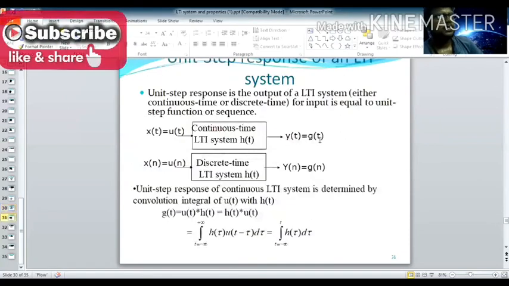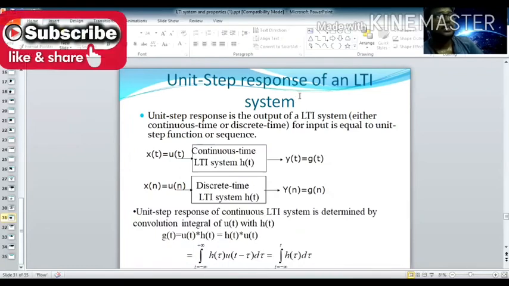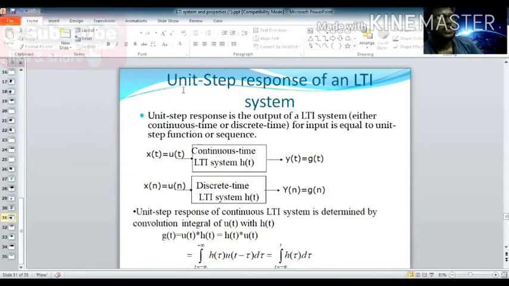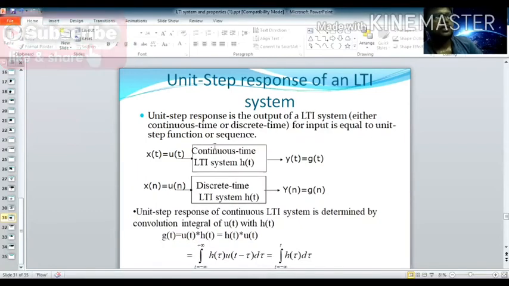The last property is the unit step response of an LTI system. Unit step means it defines the value only for t greater than or equal to 0, or n greater than or equal to 0. That is what we call the unit step. So the unit step response of a system, either continuous time or discrete time, is the output when the input signal is equal to the unit step function or unit step sequence.